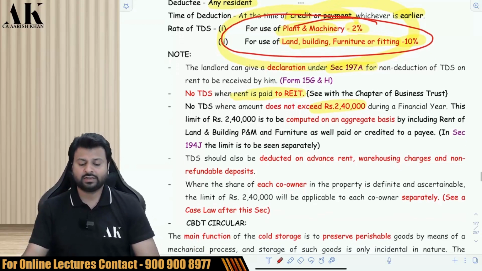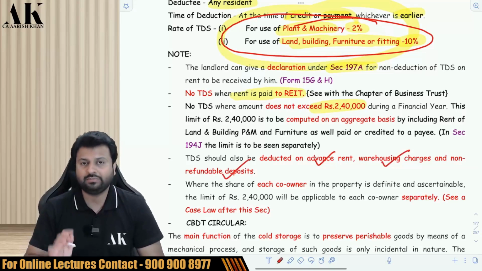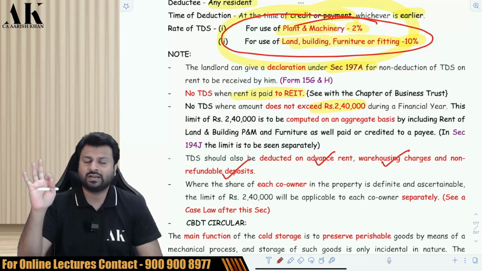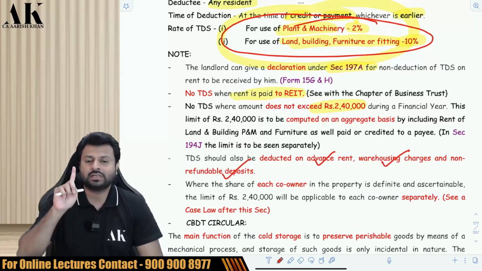Sir, is TDS deducted on advance rent? Yes, TDS is deducted on advance rent. Warehousing charges and non-refundable deposits, all of them are subject to TDS under the income tax law. Refundable deposits are not subject to TDS, but non-refundable deposits are subject to TDS.